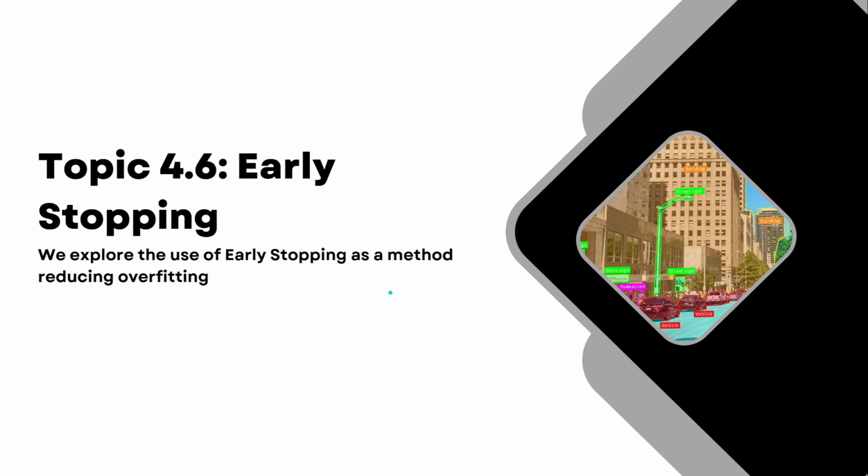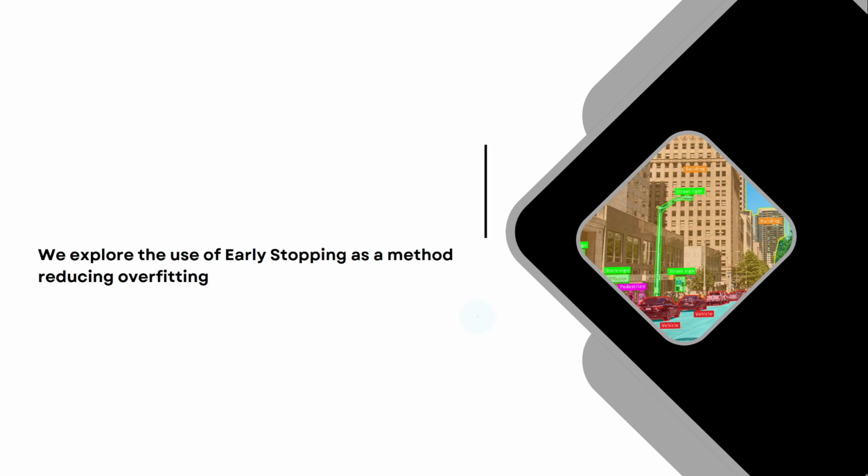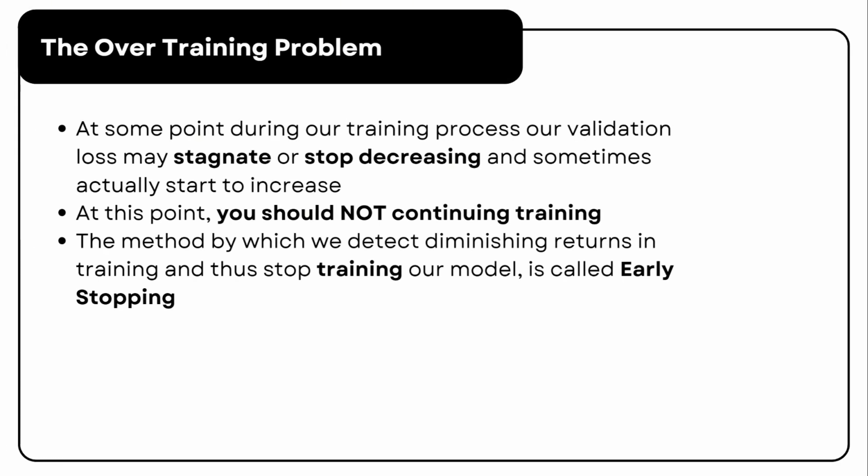It tells us when we are going to stop our training if the training loss is starting to increase or decrease, to reduce overfitting. Okay, so let's talk about the overtraining problem.